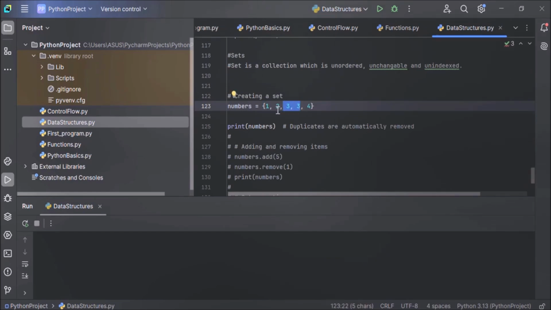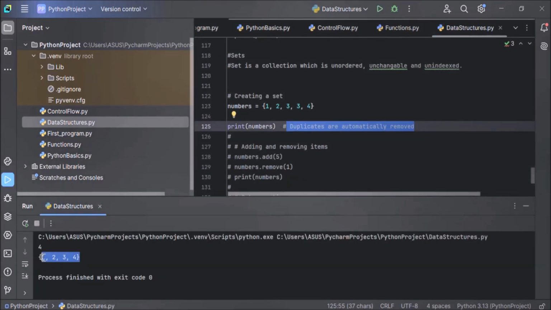You can see in this set 3 is coming twice, but in sets duplicates are removed automatically. So 3 will appear only once. You can see this in the output of this print statement. Duplicates are automatically removed in a set. So let's execute the code and see. You can see here 1, 2, 3, 4. 3 is coming only once because duplicates are automatically removed in sets.